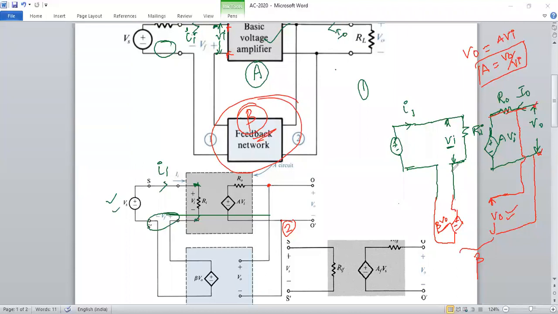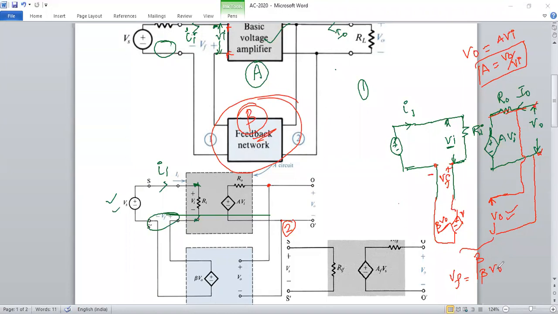Now, what is the voltage between this point and this point? This is the plus point, this is the minus point. So what is that actually? It is represented by VF, the return signal, the feedback signal. Now you see that between these 2 points a voltage source is developing. What is the voltage source represented by? VF. VF is nothing but beta times V0.